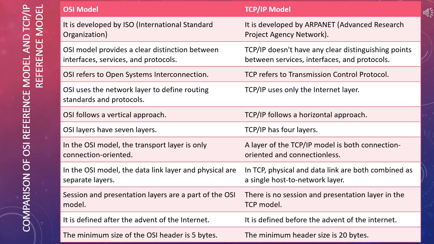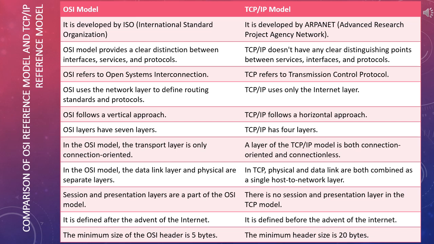Now, the most important question that comes from all the discussion of the OSI reference model and TCP/IP reference model is the comparison of the OSI and TCP/IP reference models, and here it is. The OSI model is developed by ISO, that is the International Standard Organization, and the TCP/IP model is developed by ARPANET, that is Advanced Research Project Agency Network.